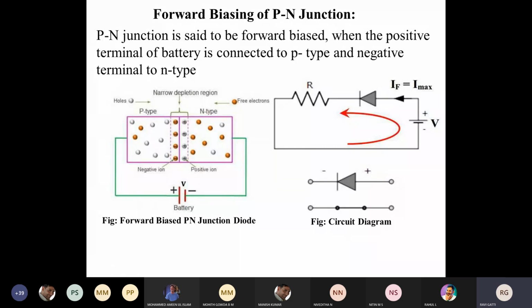Under this condition, the current flowing across the diode is at its maximum. IF is the current passing across the diode, which we call the forward current. IF will be at its maximum. Is that clear? What do you mean by forward bias diode?